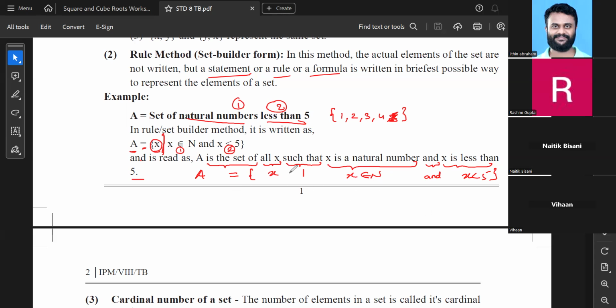So this is how we say it out. A is the set of all x such that x is a natural number and x is less than 5. I hope it's clear now.